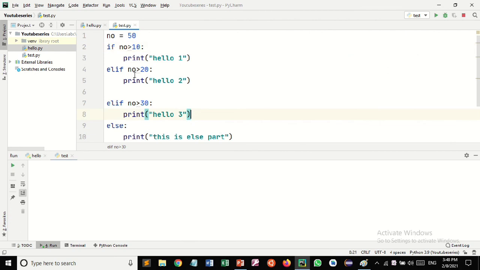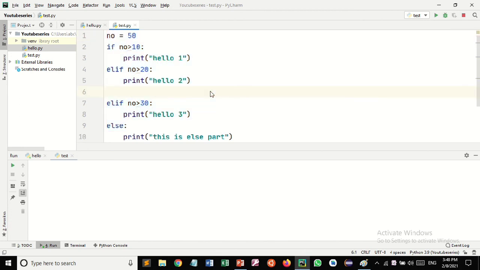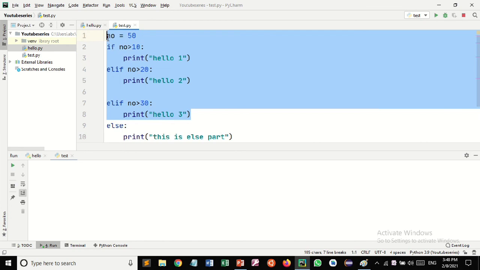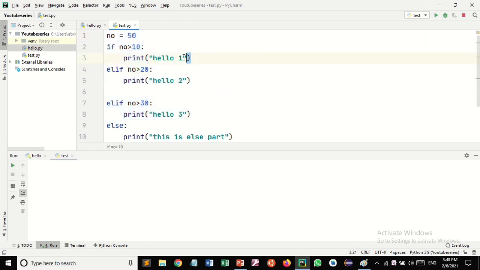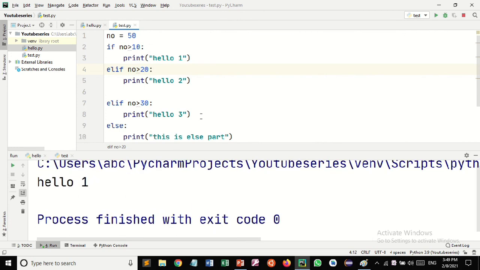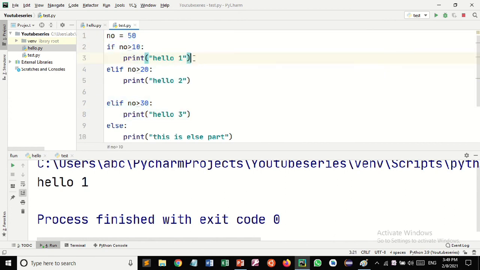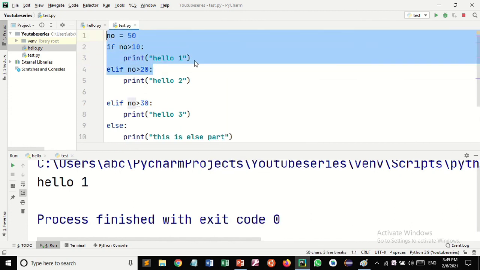All these conditions are true, but it will not execute all of them, only the one which is true first from the top. So let's run it. Here you can see the output is hello 1. That means in the if-else ladder statement, it executes only one condition at a time, the one which is true first from the top.